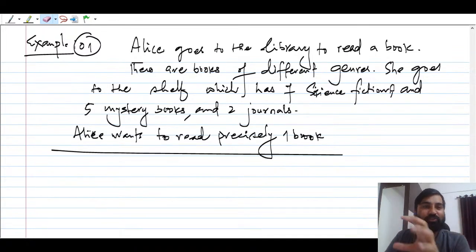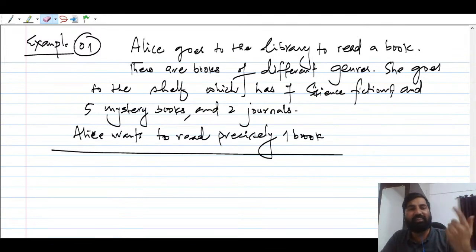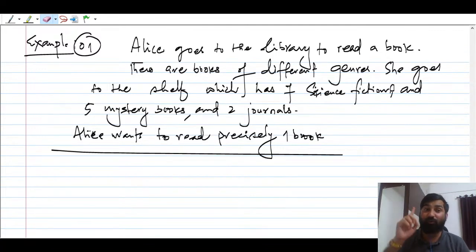So Alice goes to the library to read a book, and there are books of a different genre. Okay, he goes to the shelf which has, now focus on numbers, guys. If you don't understand English, focus on these numbers. तो उसमें कितने बुक्स हैं? 7 साइंस फिक्शन है, 5 मिस्ट्री बुक्स है, 2 जनरल्स, and Alice wants to read precisely one book, right?